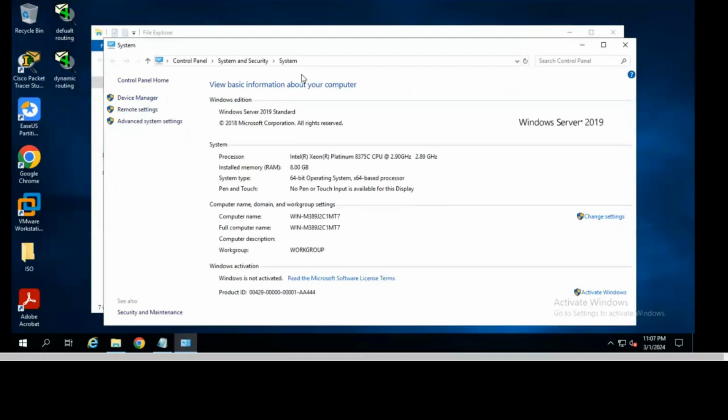Standard is the edition, like in Windows 10 we have Windows 10 Pro and Home. Similarly in server we have Standard and Datacenter, and we have Hyper-V. We are using Standard. After that, in server we have one more utility, that is Server Manager.